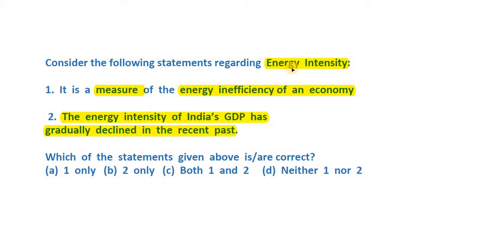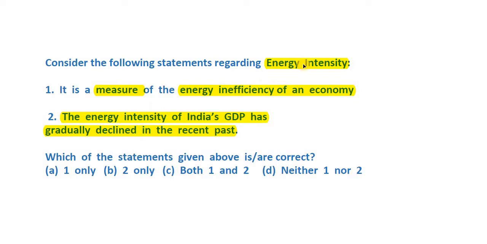And we really are not supposed to even think about this: the more the energy intensity, in terms of the more units of energy consumed to increase the output, the more inefficient the entire production process would be, right? So yes, energy intensity is a measure of the inefficiency and not the efficiency of an economy.